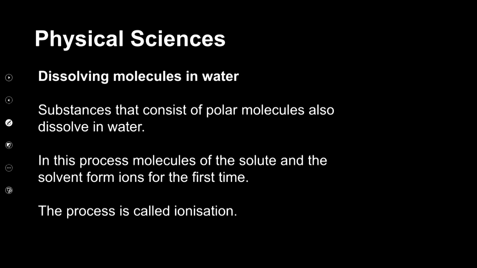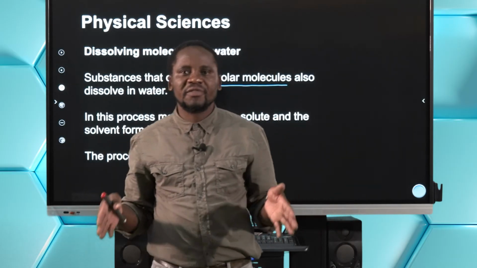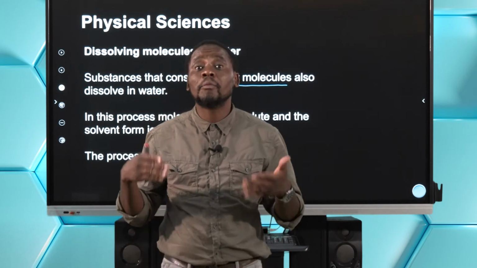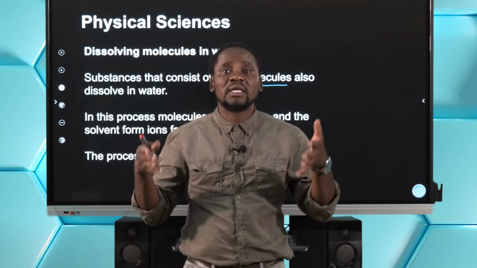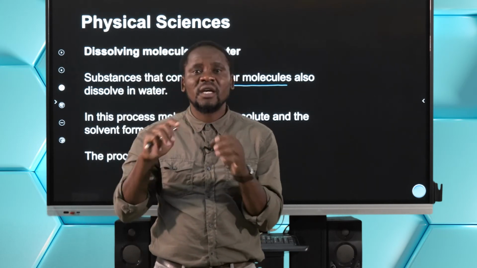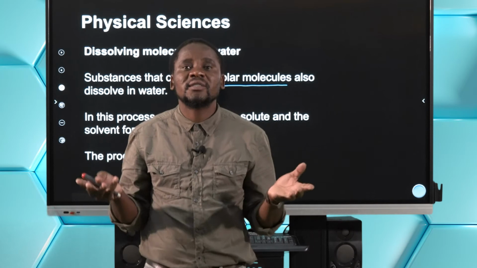Now, substances that consist of polar molecules also dissolve in water. One of the things that we discussed in the previous segment is that the polarity of a molecule of a substance arises as a result of the difference in electronegativity. And what exactly is electronegativity all about?